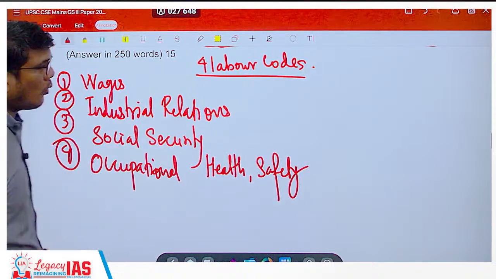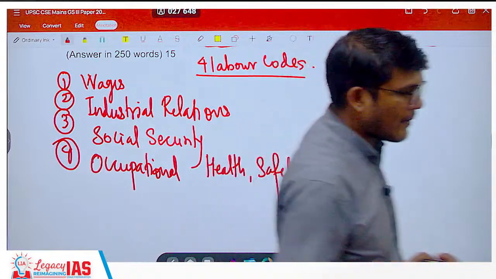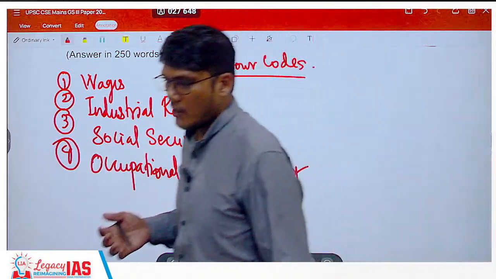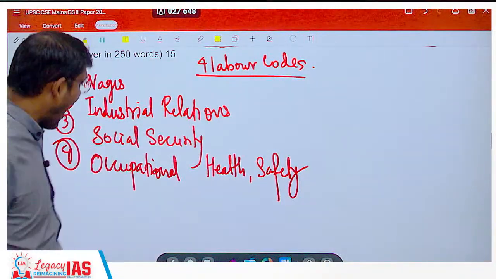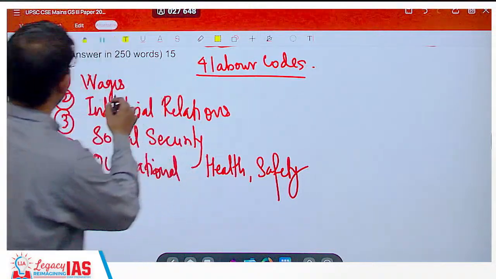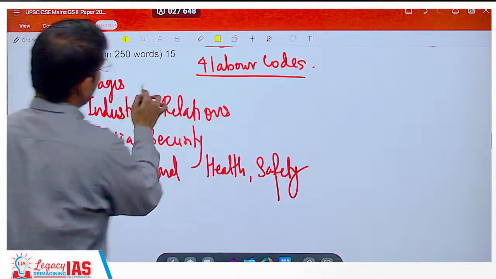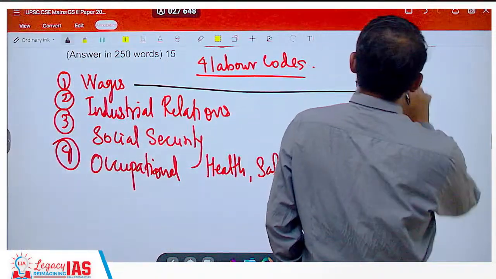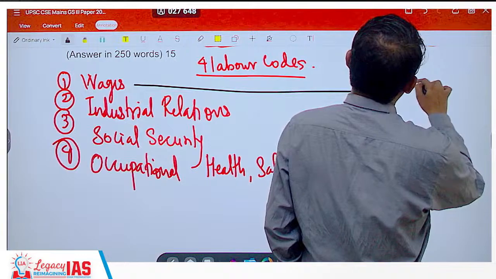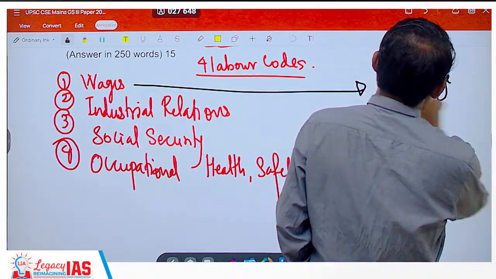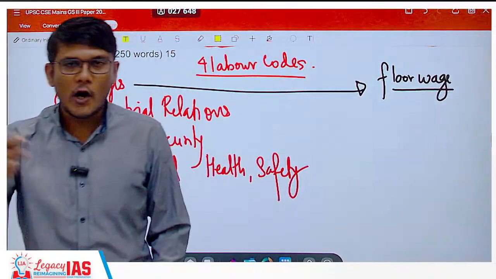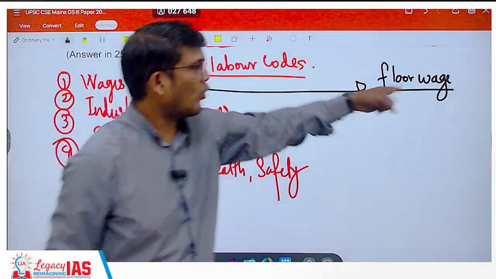Now you should know what provisions have been brought in them and how they are beneficial or not. Of course certain provisions have been beneficial, there is absolutely no doubt about it. For example, in the wage code, a floor wage has been set, and you cannot give wages below the floor wage.